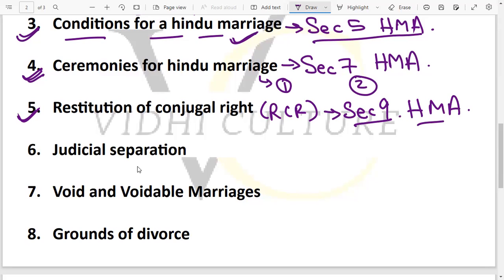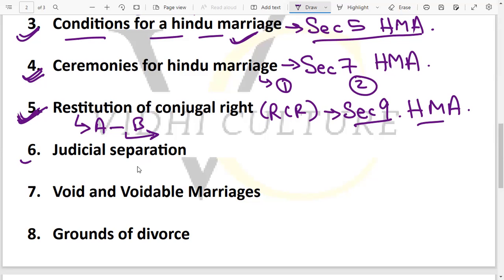Restitution of conjugal right is basically related कि भाई if there is a husband and wife and one of them goes out of the home without giving any reason for a good amount of time, and they refuse to come back to the home without giving any valid reason or valid ground. So in that case RCR can be filed. So you have to study this RCR because this is very very important. This can be asked in your exams.